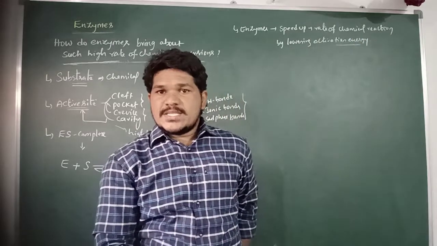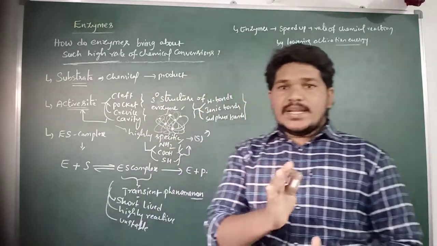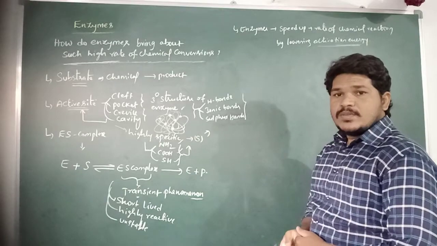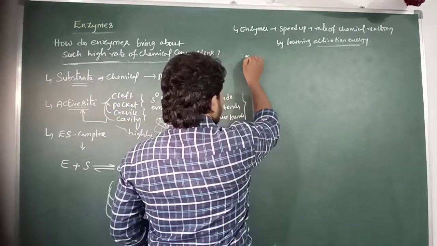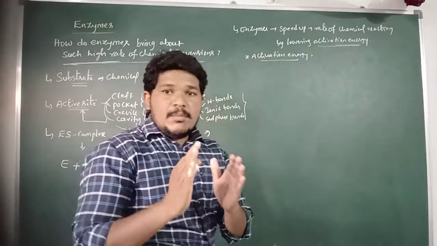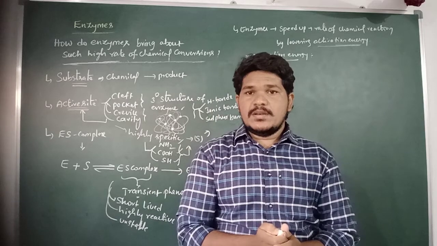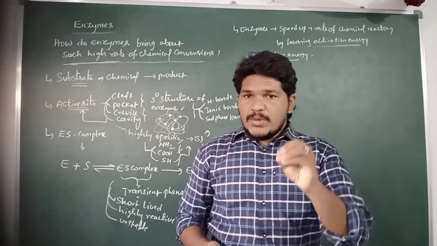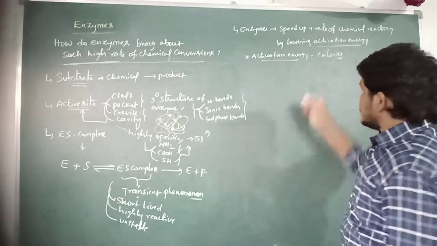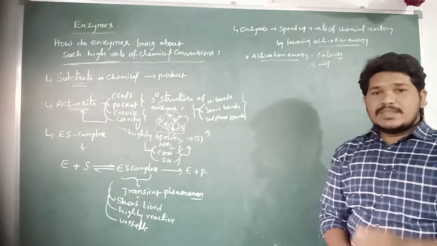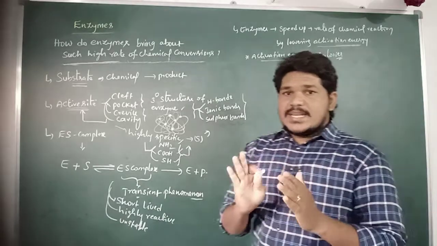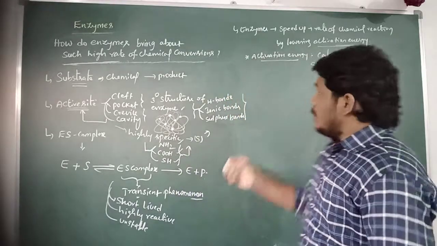So here all enzymes are proteins, which enhance or accelerate the rate of a chemical reaction by lowering the activation energy. So what is the activation energy? The activation energy is nothing but the amount of energy which is required for the substrate molecule's conversion into the product, measured in calories. That kind of energy is referred to as activation energy. So the enzymes speed up the rate of the chemical reaction by lowering the activation energy.